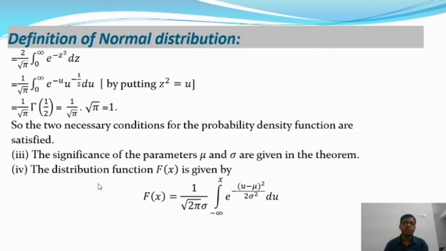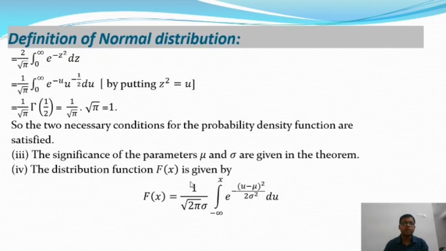Okay, and the distribution function F of x is given by, so this is the distribution function of the density function of a normal distribution. F(x) is equal to 1 by root 2 pi sigma integration from minus infinity to x. In a distribution function, you know the upper limit is always variable. e to the power minus (u minus mu) whole square by 2 sigma square into du.